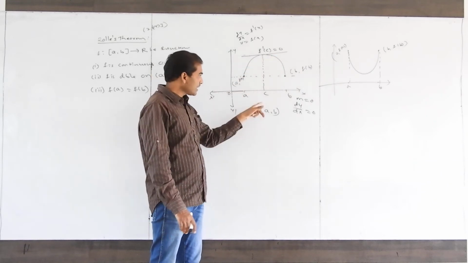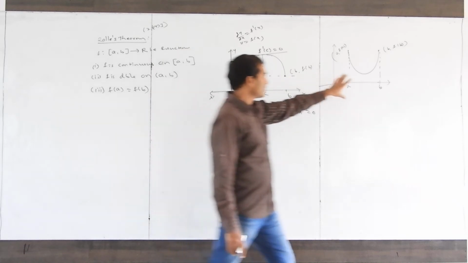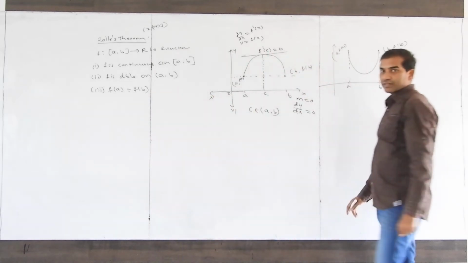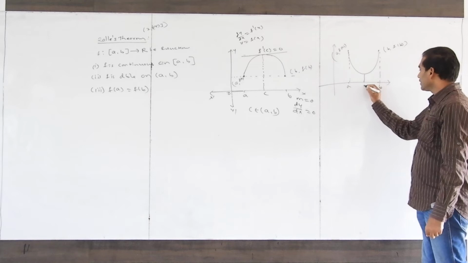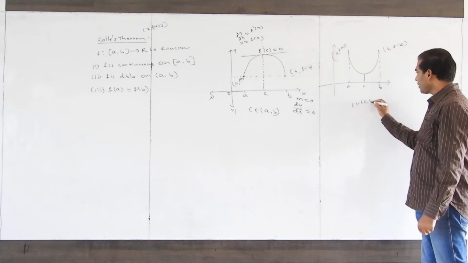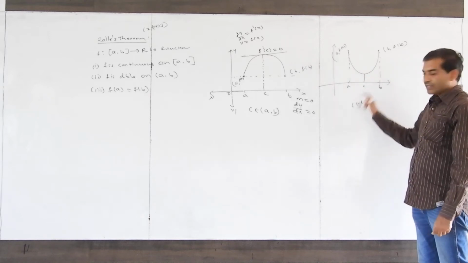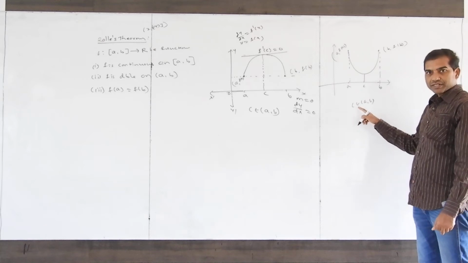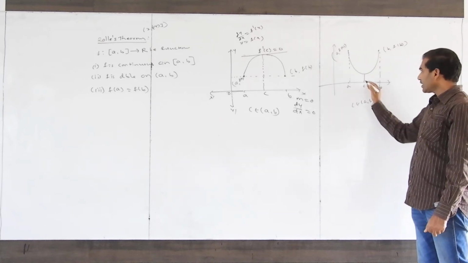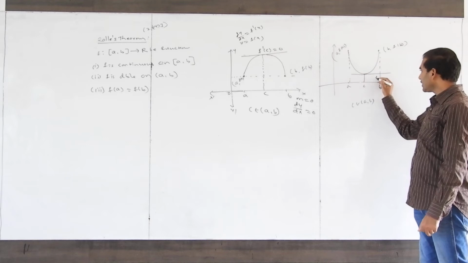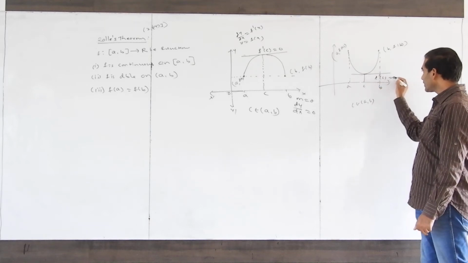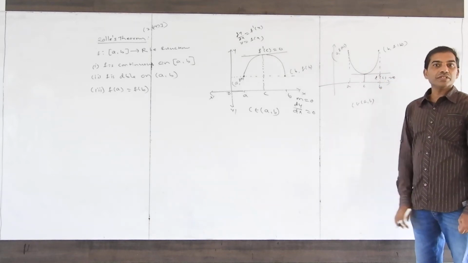Okay, only one c exists here. This satisfies the 3 conditions. Then here is one more point c, belonging to the open interval a comma b, there exists at least one c such that f dash c, which is parallel to the x-axis, equals 0.